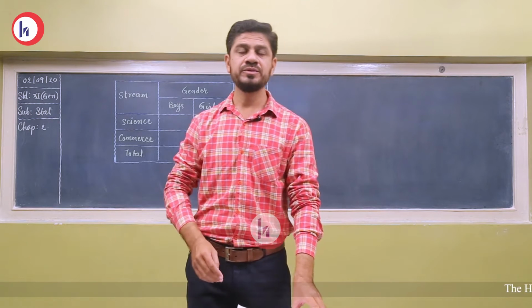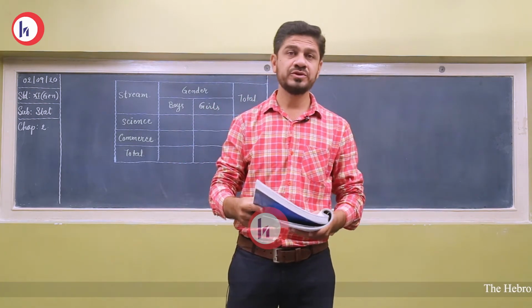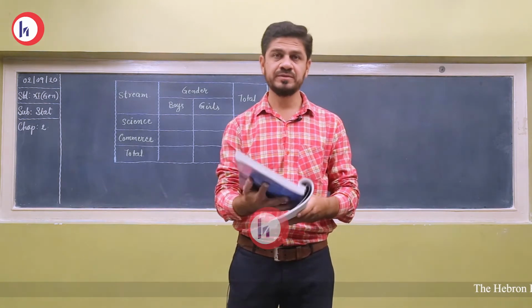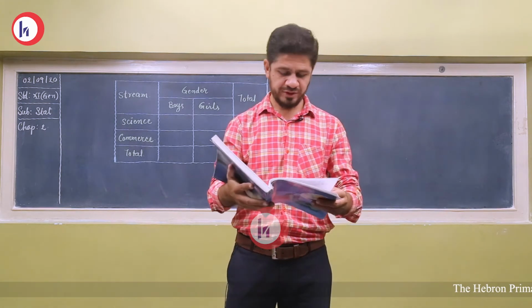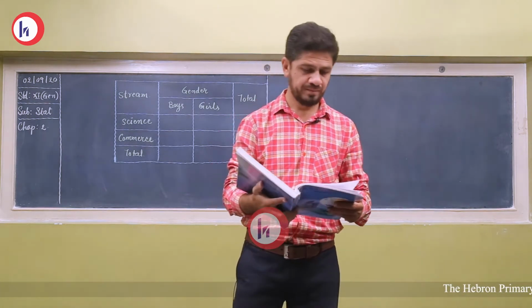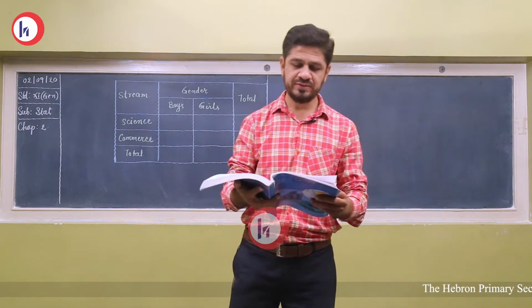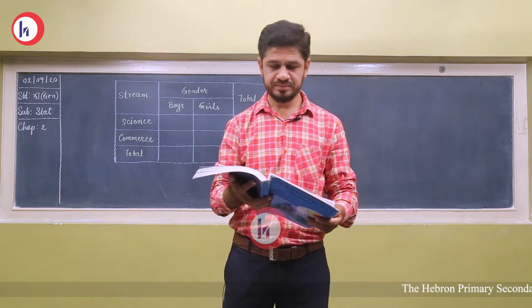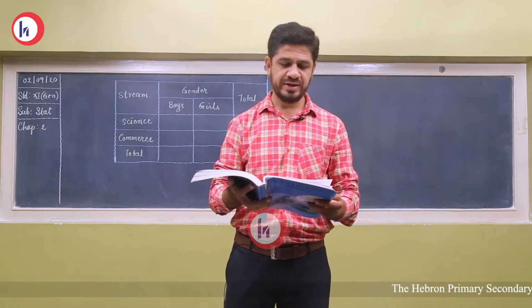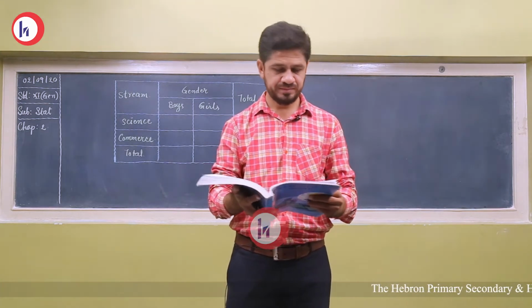Students, in the previous video, we solved sum number 13 on page number 61. Now let's continue. Come to question number 14 on page number 62. Out of 1500 students of a college, 900 were boys and of them 250 were in science stream. 250 girls were in commerce stream. Present this data in an appropriate table.